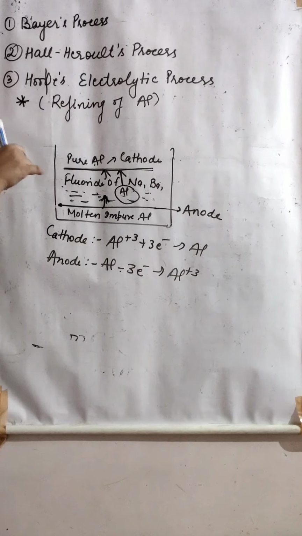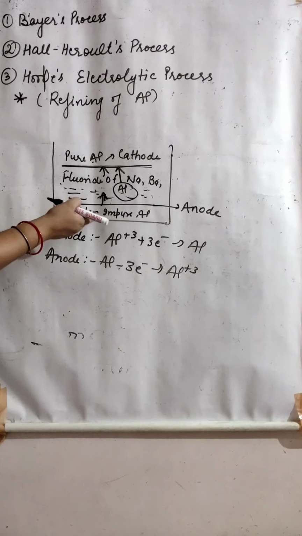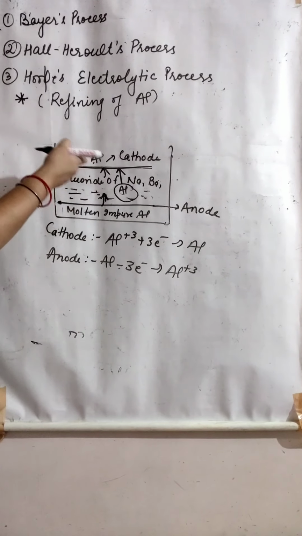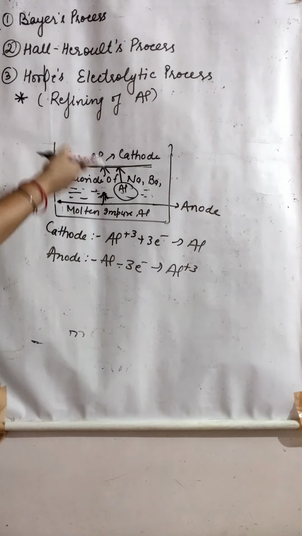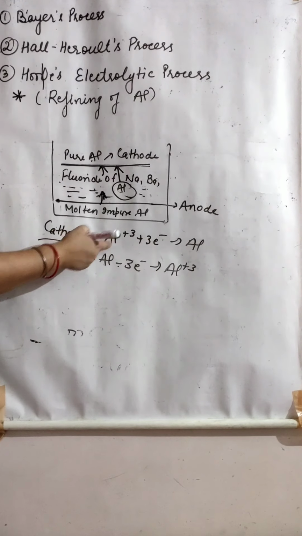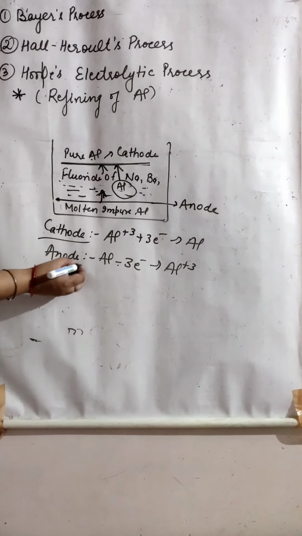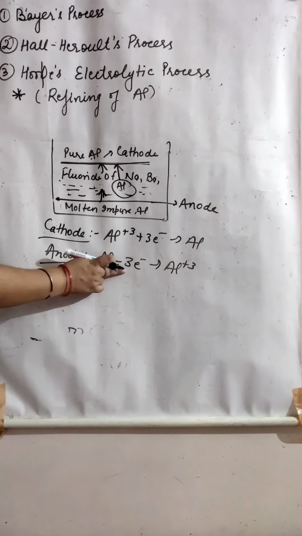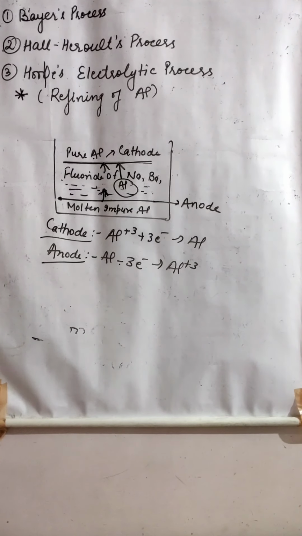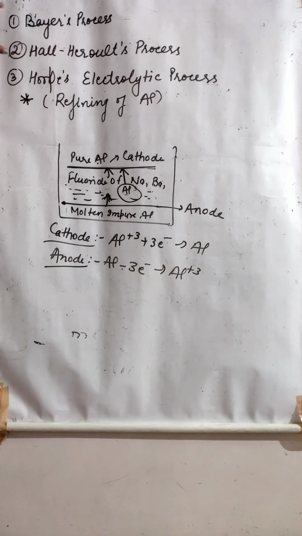As soon as electricity is conducted through the electrolyte, aluminium will start going upside, and an equivalent amount of aluminium will come from this impure aluminium into the solution, and again from here it will go to the pure aluminium. Alright. So at the cathode, what will happen? Aluminium will get deposited: Al3+ plus 3 electrons will convert into aluminium. And at the anode, aluminium will lose 3 electrons and convert into aluminium ion. So this is all for extraction of aluminium, in which we have only two steps in our course,